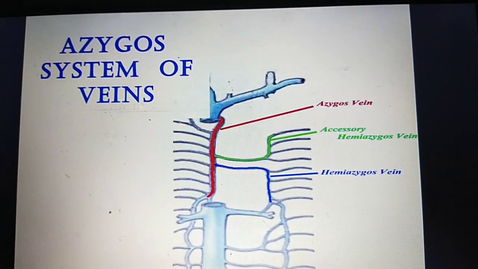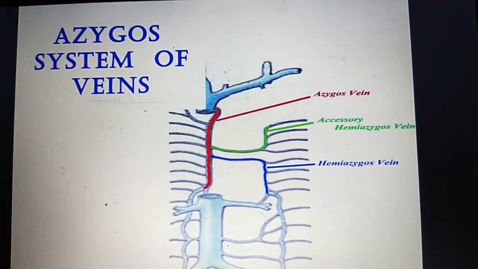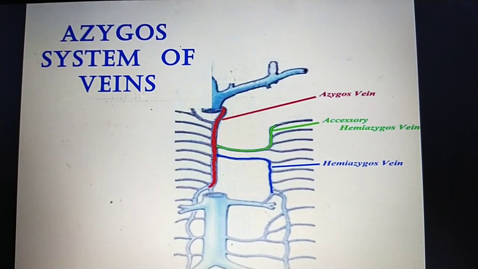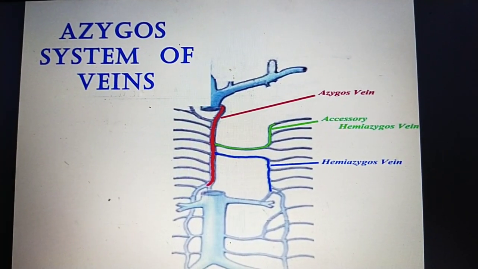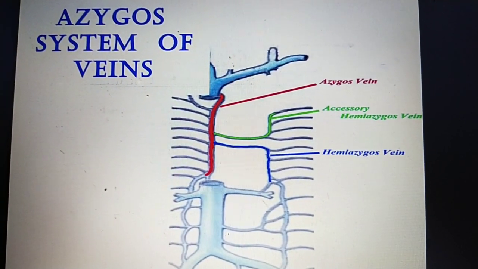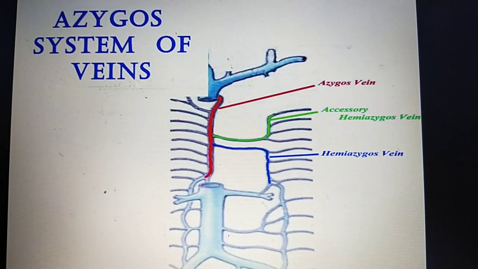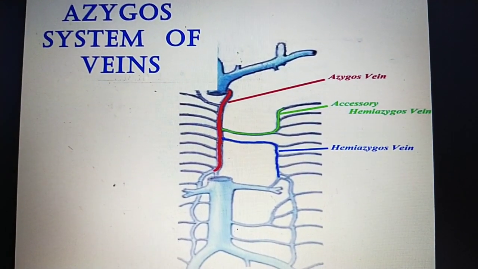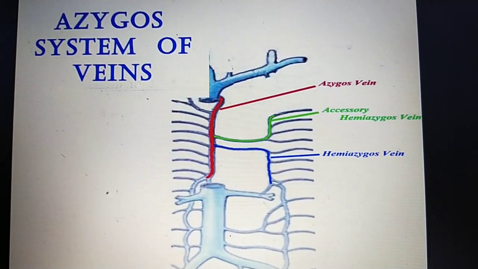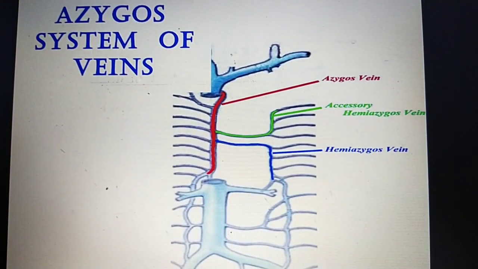First of all, azygous is one of the veins. It drains the blood from the different parts of the thoracic wall, mainly the posterior thoracic wall, and the abdominal wall, to the superior vena cava or inferior vena cava.